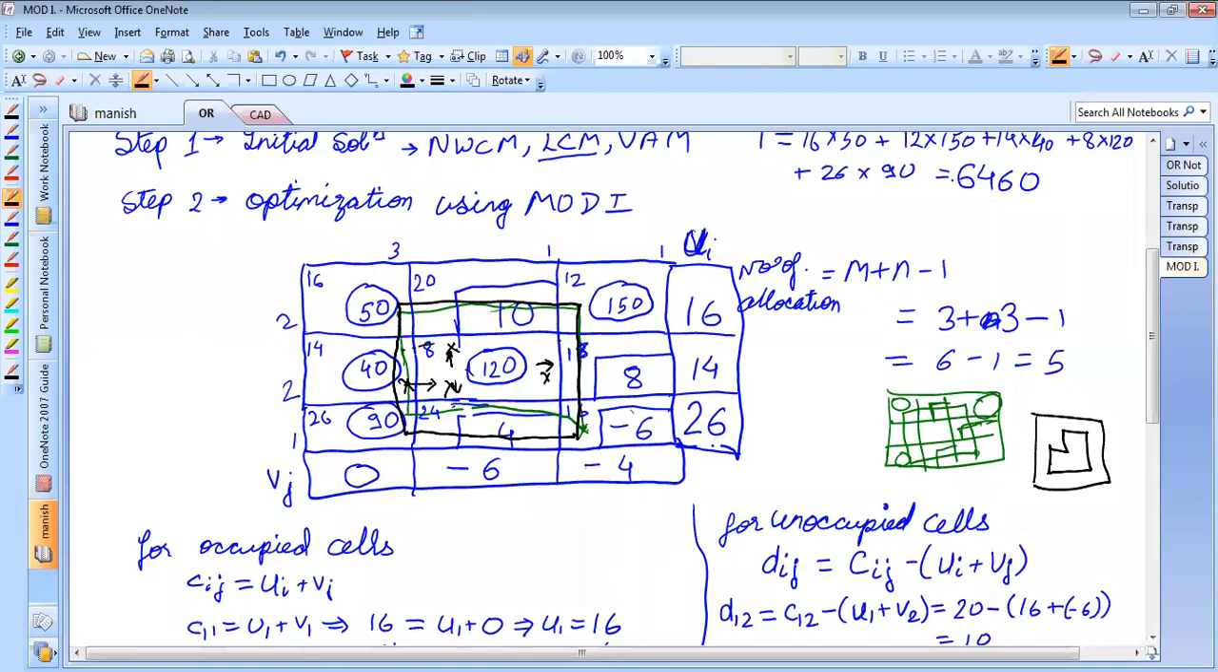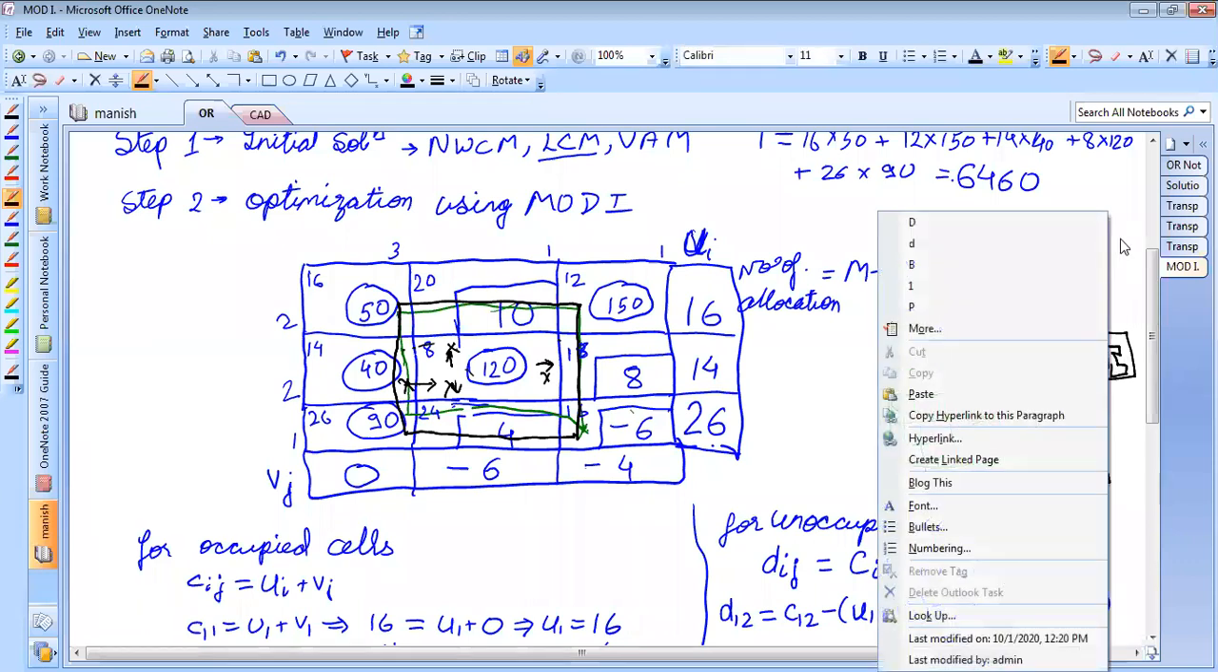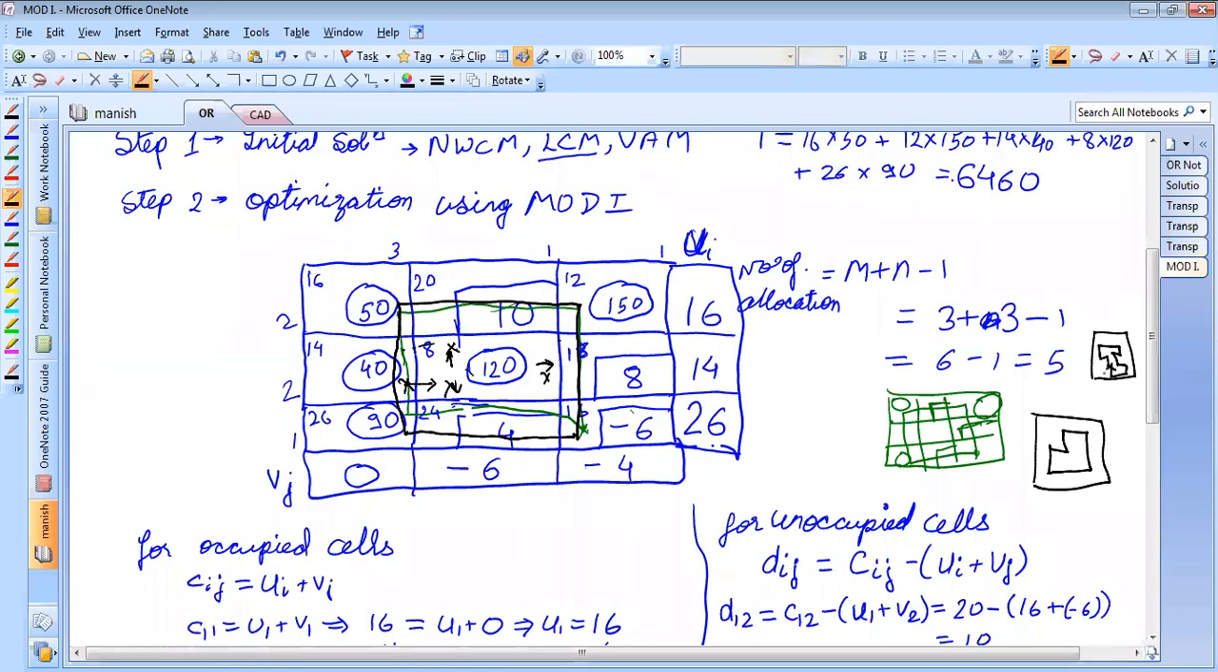If there are allocations here, here, here, and here. Okay. A closed path can be this also. If you have a very big problem, then this can also be a part of your movement. But anyhow, you have to come back to the original point. Okay. Is it clear now?